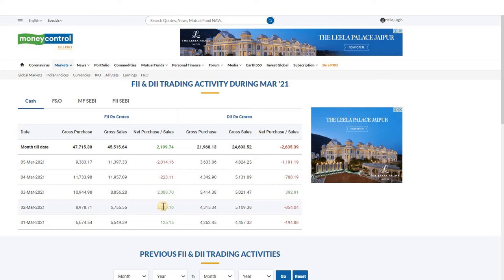So if FIIs and DIIs are bullish and end a day with huge buying, don't dare to stay in a bearish trend. Almost 90% of the days, FIIs and DIIs' combined activity decides the market direction. Shortly, I will give some examples to support this statement using past data. If FIIs do net buying on a particular day, then the market will end positive. If FIIs do net selling on a particular day, then the market will fall.